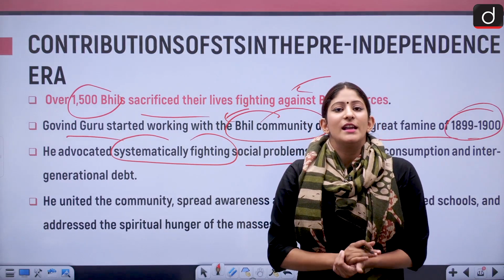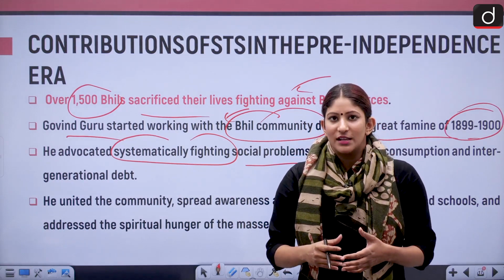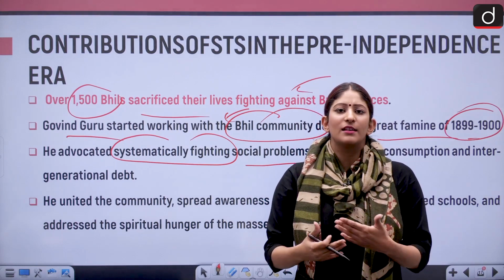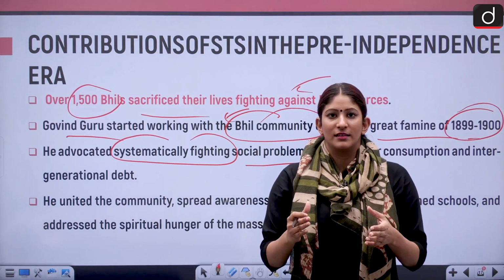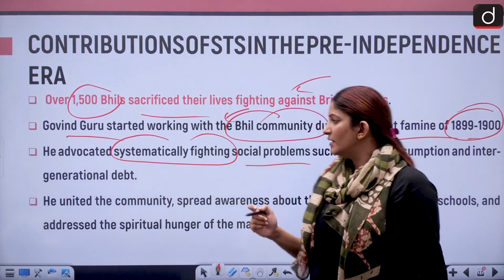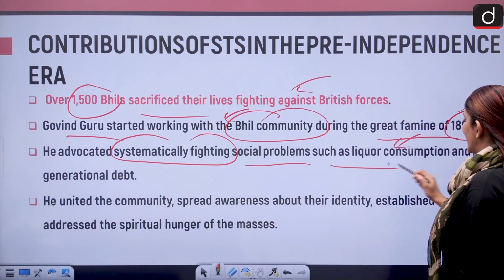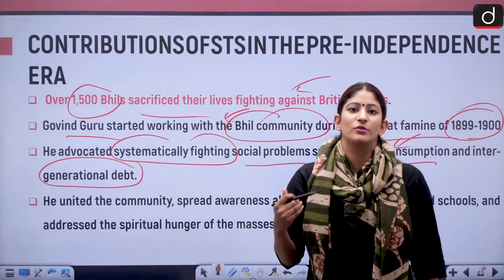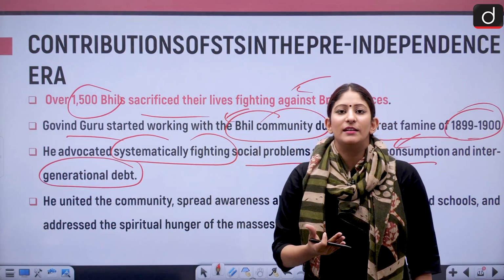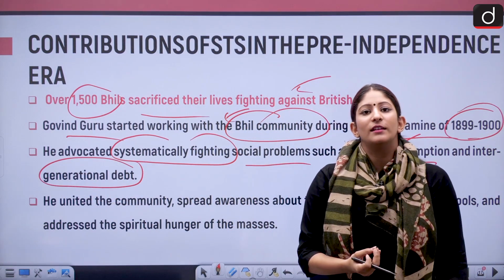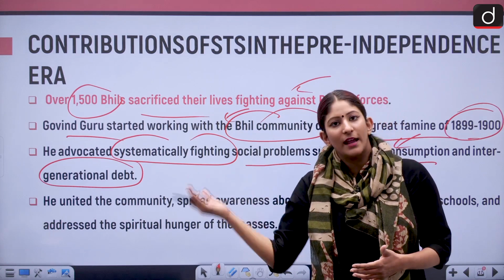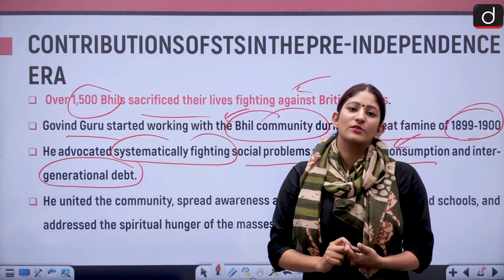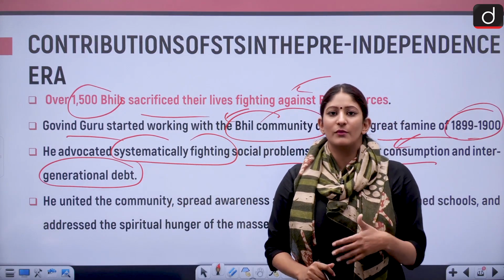If a community is going to engage in certain activities which are harmful for the community at the individual level, and as a whole, that community cannot fight in unison. So that was the entire problem. And that was against liquor consumption and intergenerational debt. That means my father took a debt, then I have to repay the debt, or if I am unable to repay the debt from my own income, then I will take debt from somebody else and then my child will pay. So that was also something that the Bhil community leader wanted to reform.